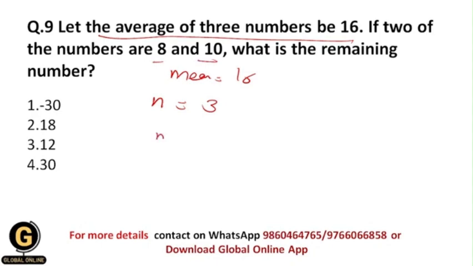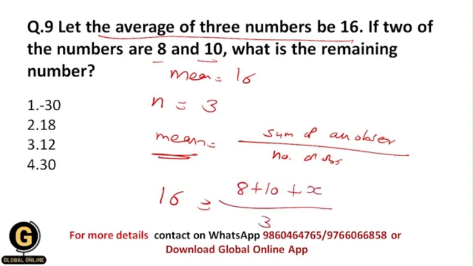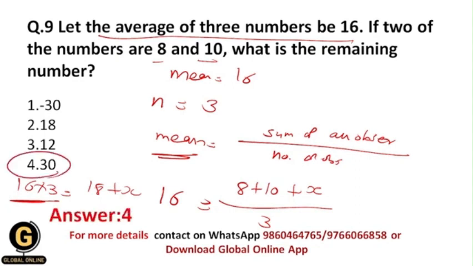So let us use the formula for mean, which is equal to the sum of all the observations upon the total number of observations. Now here they have given you the value of mean, which is 16. Now the sum of observations will be what? 8 plus 10. Let us assume that the remaining observation is x, and the total number of observations is 3. So 16 cross 3 is equal to 18 plus x. So do this multiplication and subtract 18 from this number, then you will get the value of x, which will be 30. Okay, that's why your correct answer over here should be 4.